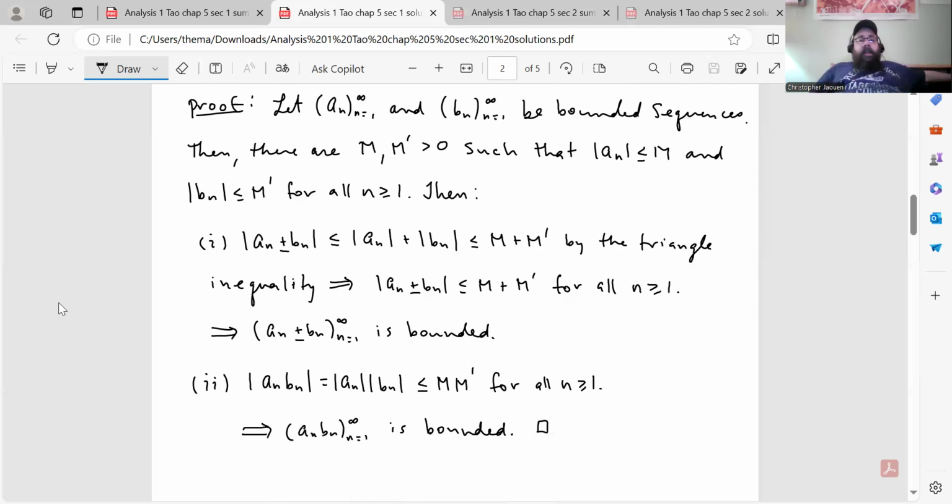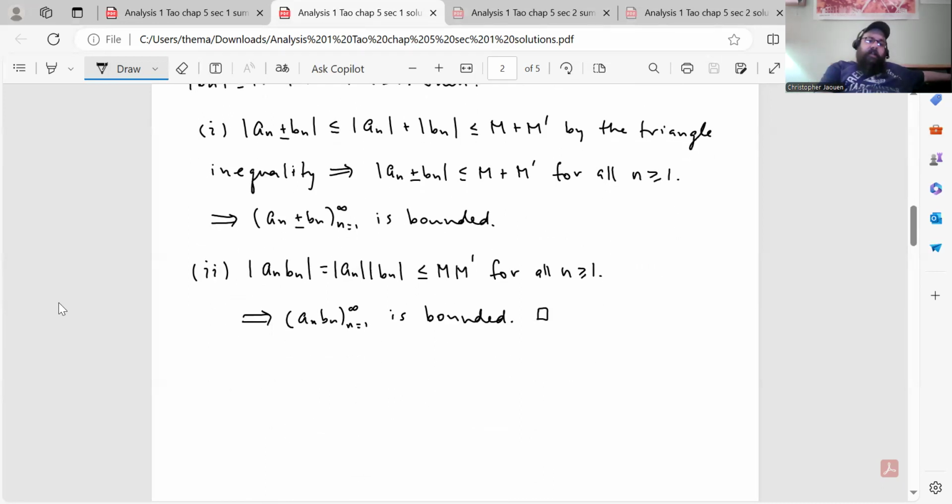The absolute value of a_n plus or minus b_n is less than or equal to the absolute value of a_n plus the absolute value of b_n by the triangle inequality, which is less than or equal to M + M'. Here I just said by the triangle inequality, which implies that the absolute value of a_n plus or minus b_n is less than or equal to M + M' for all n greater than or equal to 1, which implies that both of those sequences are bounded.